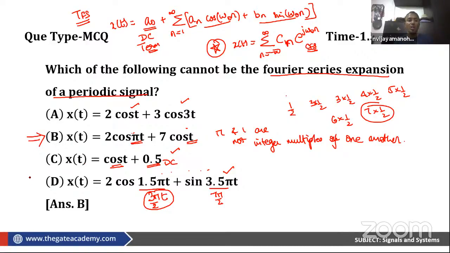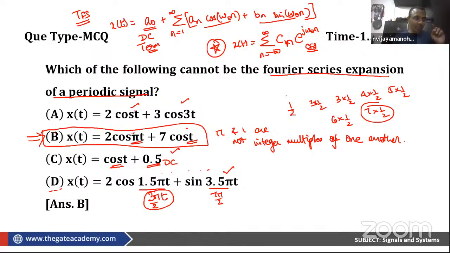Many people got confused that D is also the correct option. Because many people know that there can be a DC component in the Fourier series, and cos t, cos 3t. So that's fine. And many people also mug up this concept that integer multiples of omega naught are allowed, but fractional multiples of omega naught are not allowed. So here this looks like a fractional multiple of omega naught. Many people went and ticked this, but this is not the option. This is the option.